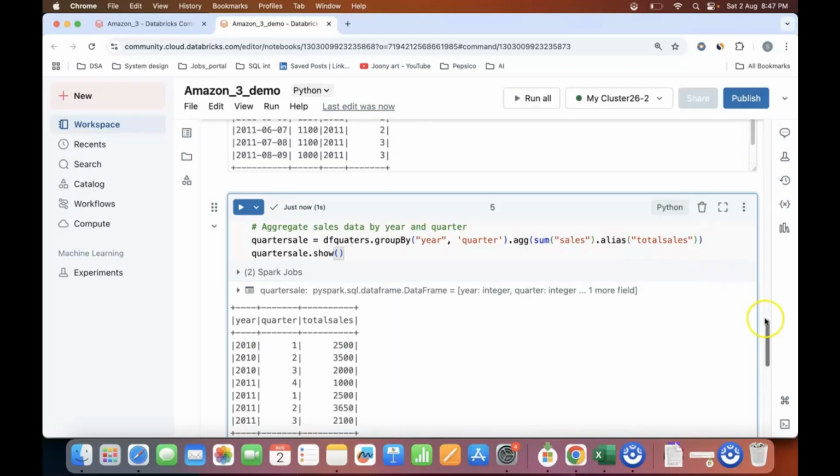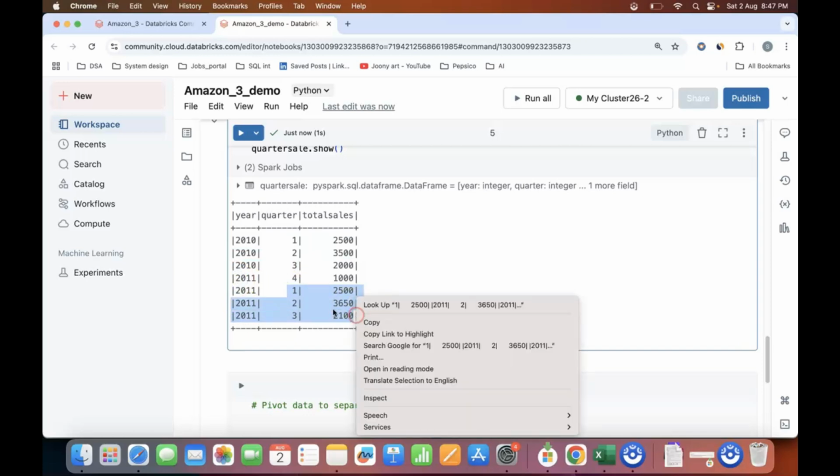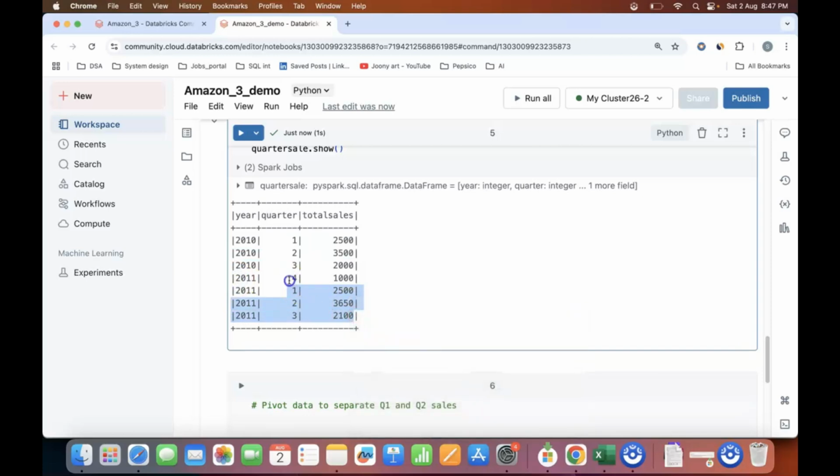So now in this you see there is year, there is quarter, and there is total sales. So there is 2010, and for year 2010 there are 3 quarters sales. In 2011 there are 4 quarter sales, right? So this is my quarter sales.